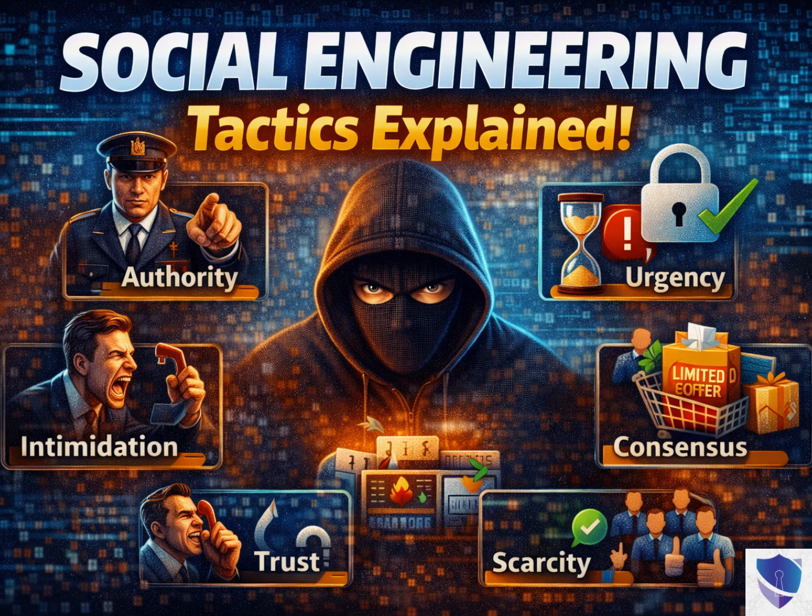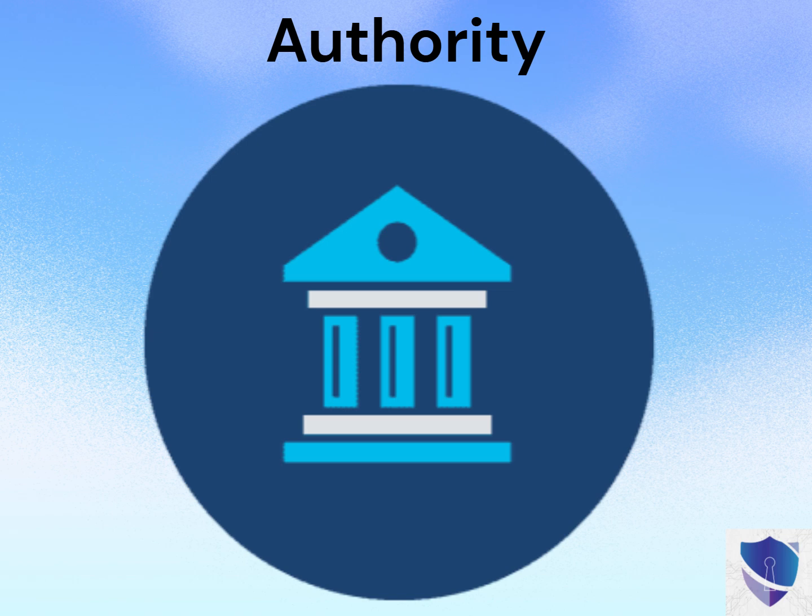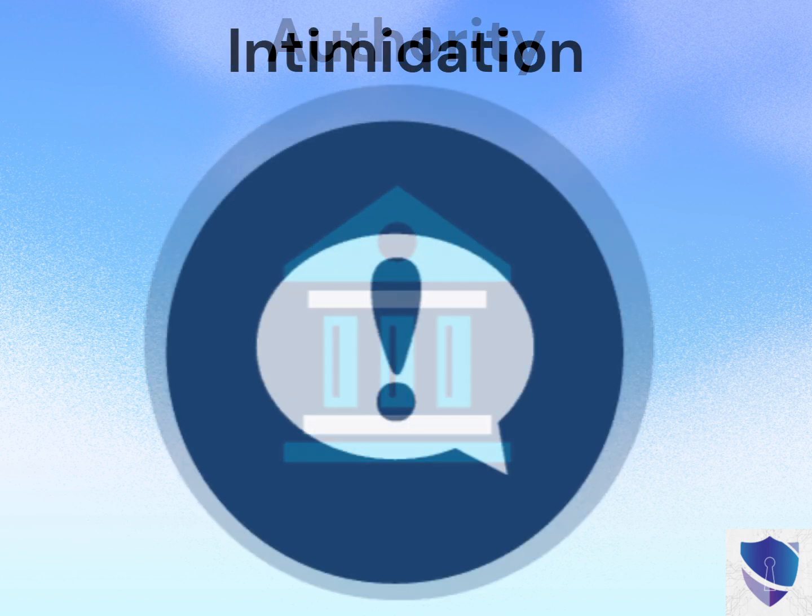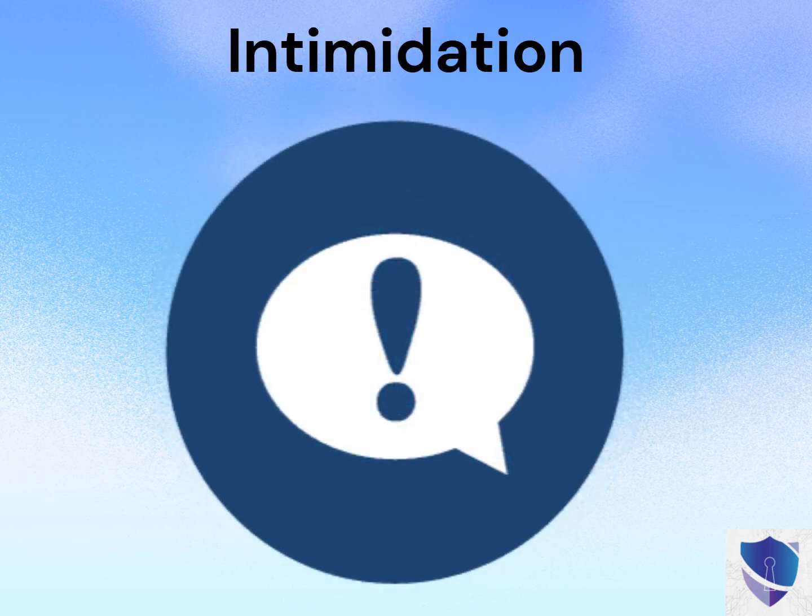Social engineering tactics. Cybercriminals rely on several social engineering tactics to gain access to sensitive information. Authority. Attackers prey on the fact that people are more likely to comply when instructed by someone they perceive as an authority figure. For example, an executive opens what looks like an official subpoena attachment, but is actually an infected PDF.